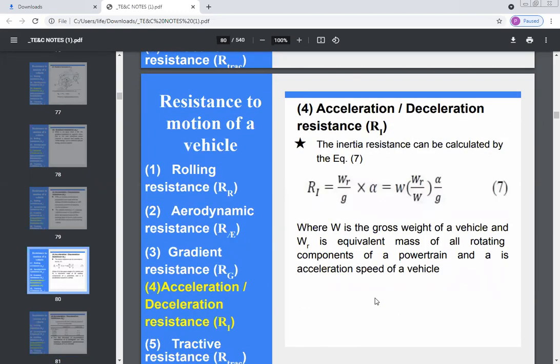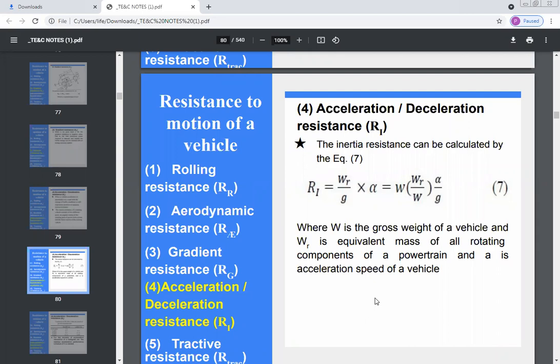So this inertia resistance is calculated by the equation. Inertia resistance कसं calculate करायचं बघा. Ri is equal to W R by g into alpha.